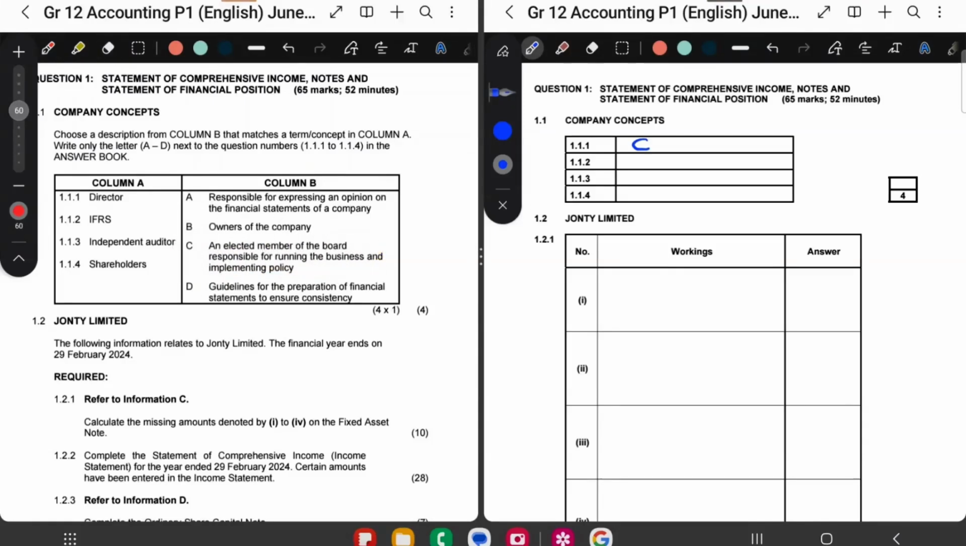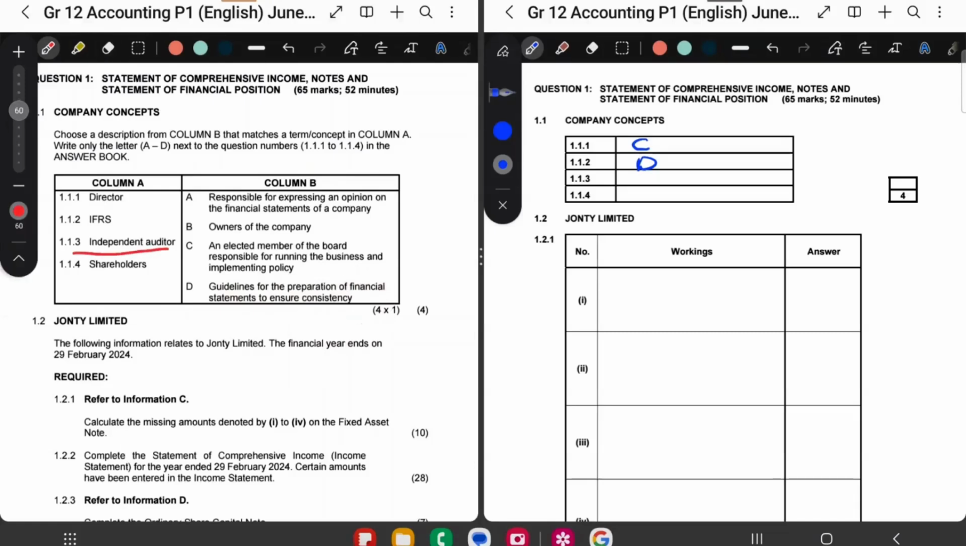Then let's look at the next definition. The IFRS. So IFRS stands for International Financial Reporting Standards. So these are like accounting rules that accountants must use when they prepare financial statements. Okay, so let's look at A, B, C, D. When I look at number D, it says guidelines for the preparation of financial statements to ensure consistency. So I would say that suits the IFRS. So I'm going to say 1.1.2 is number D.